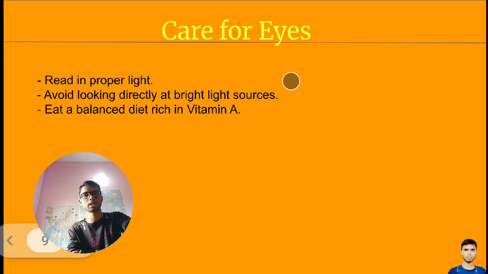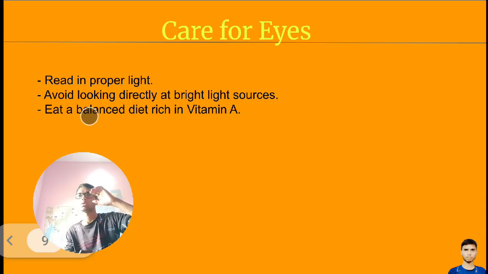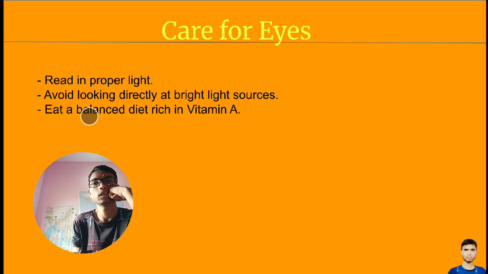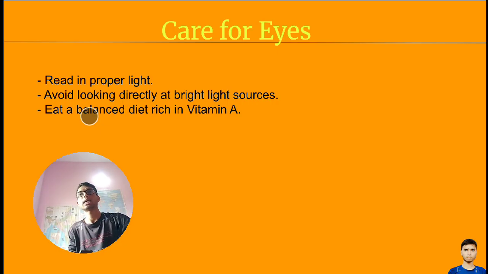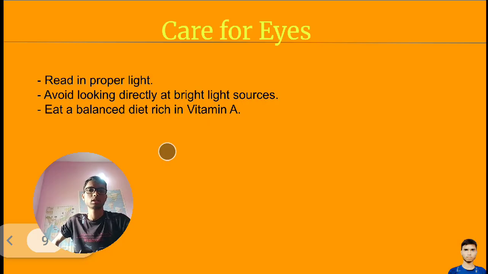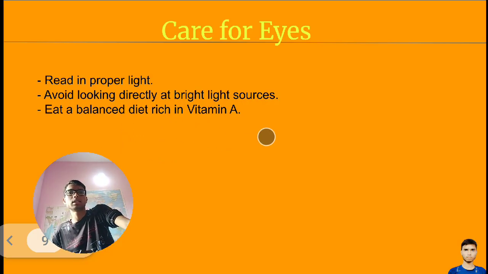That's it. Care for eyes. If you are reading, read in proper light. Don't read without light, of course it will impact your eyes. Your eyes can be harmed by reading for many days without light. Then avoid looking directly at bright sunlight. Avoid this type of mistake. Eat a balanced diet rich in vitamin A, and avoid fast food.